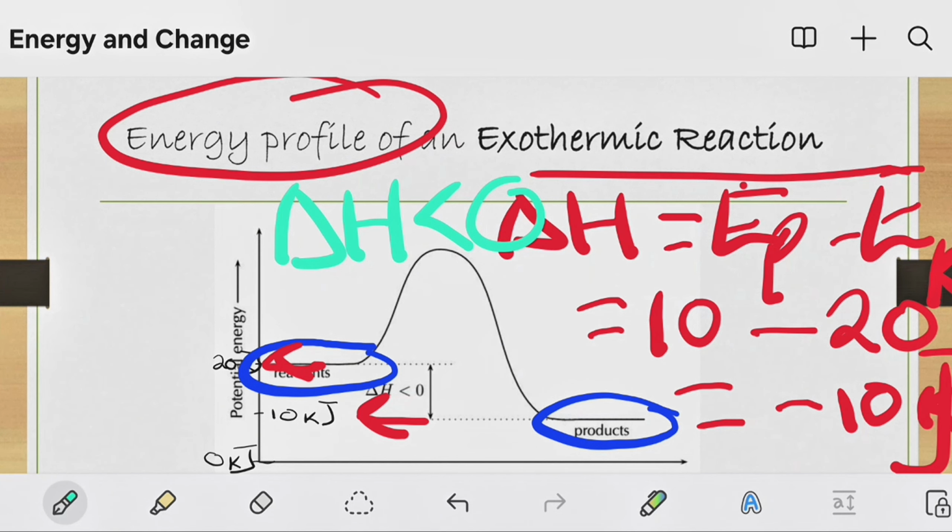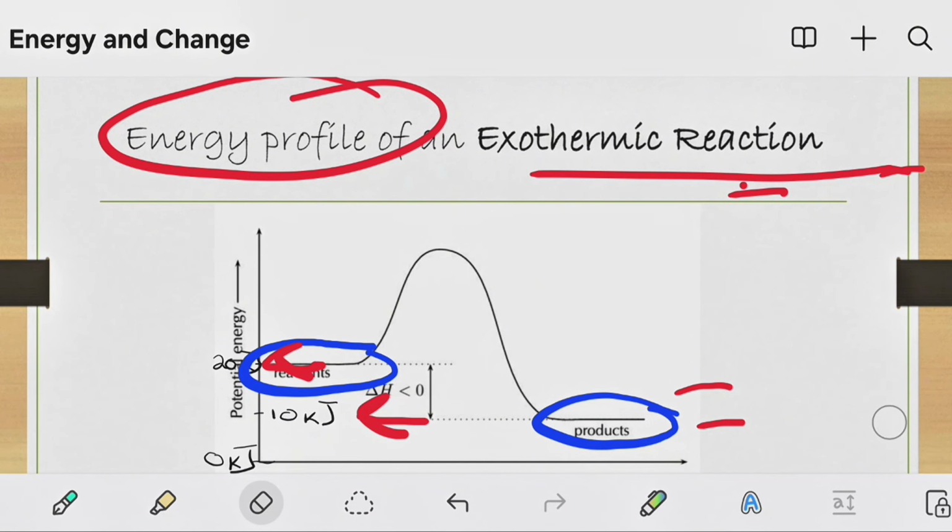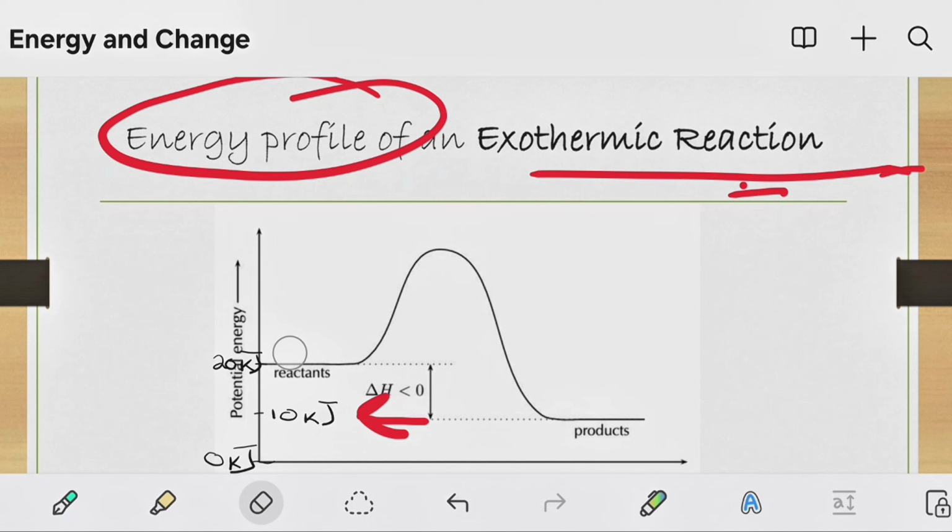So I want to clean here a little bit and discuss a few things here. Now I've proved to you why we said for an exothermic reaction, delta H is less than 0, or enthalpy is less than 0. Let me have a sip of coffee here. Good job.